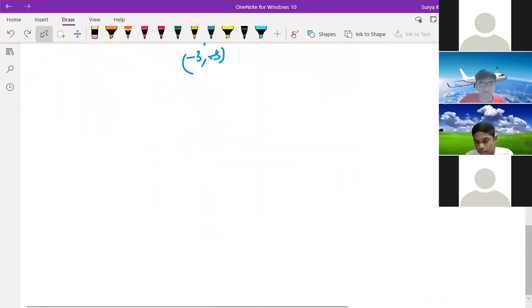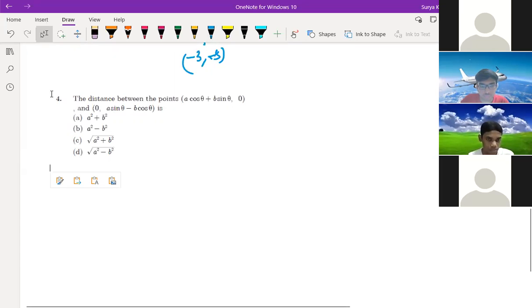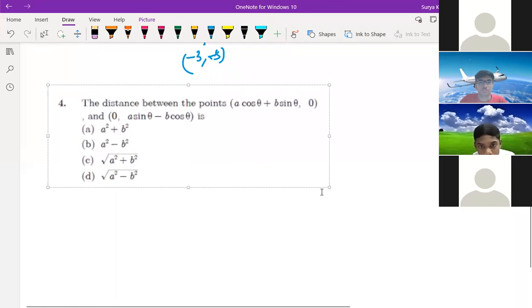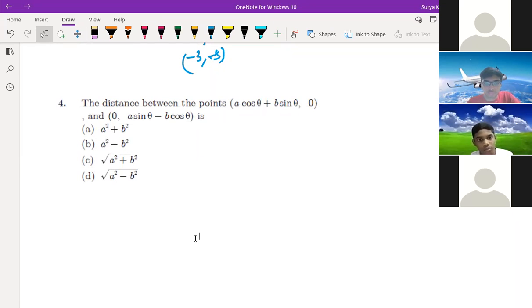Next question. Next question is very, very easy. A cos theta, B sin theta. Try to understand the question and do. The distance between the point A cos theta plus B sin theta comma 0 and see this distance, you can find it out or not. What is the distance between these two? Tell me, children.